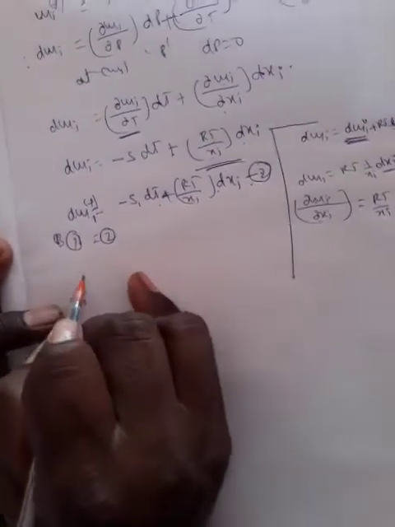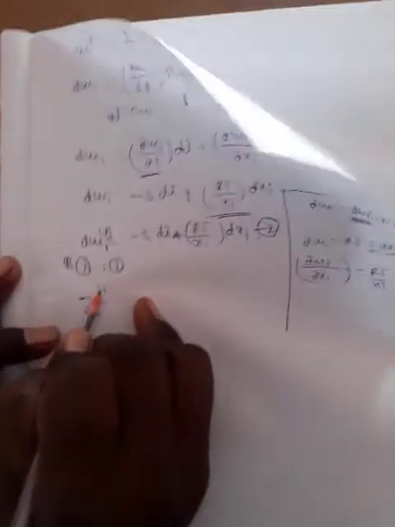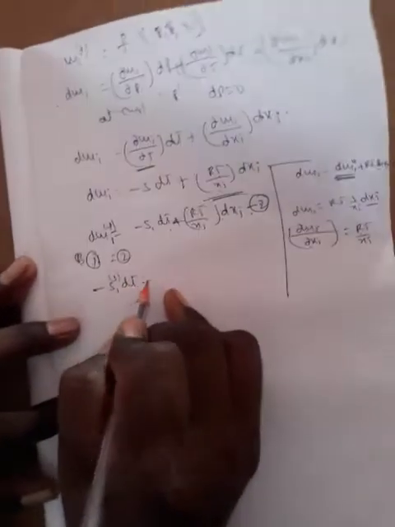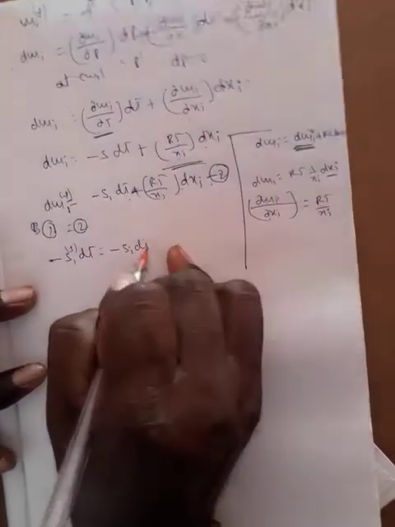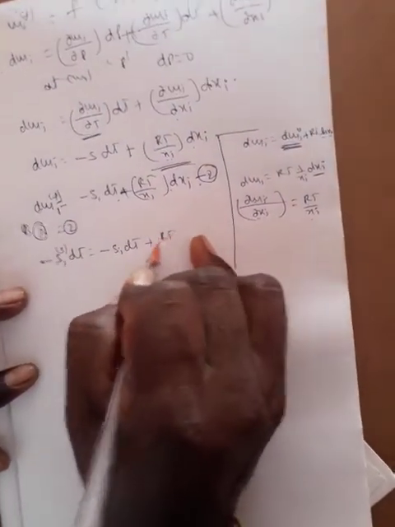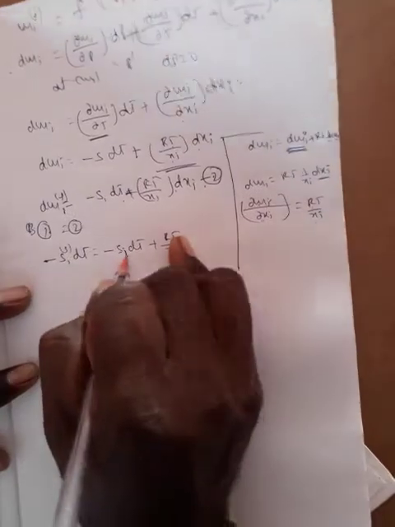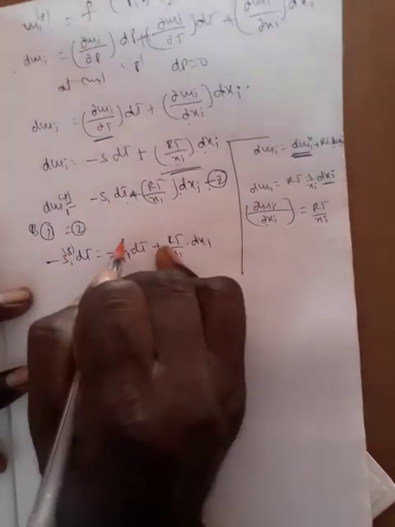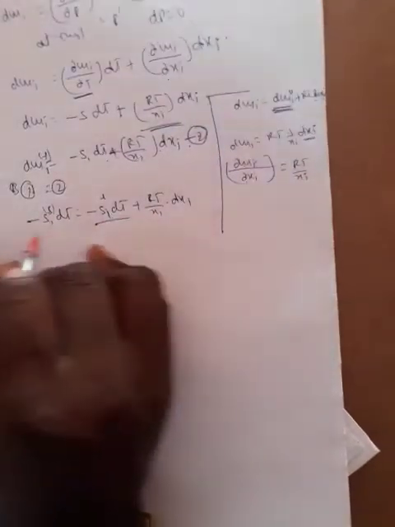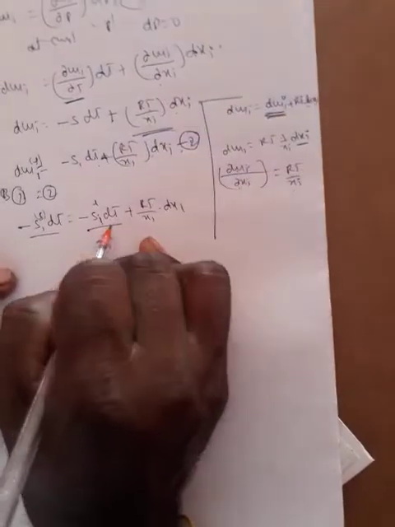Now 1 equals 2. Here minus S1 solid dT is equal to minus S1 liquid dT plus RT by x1 into dx1. Here minus S dT, here minus S dT, liquid and solid.